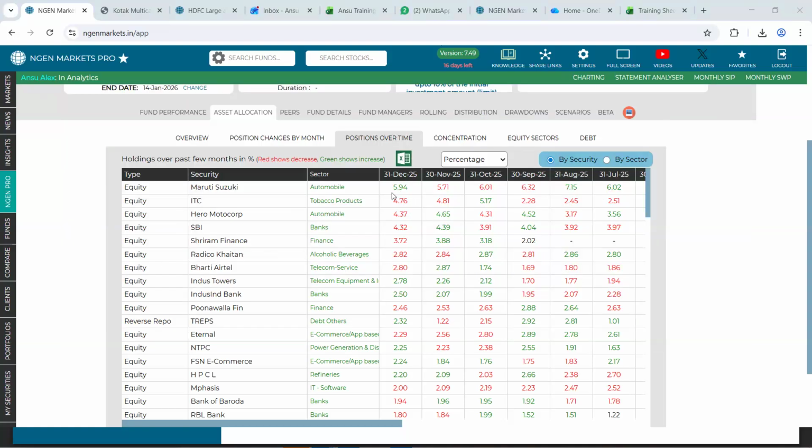Yeah. So from October to November, if you see the allocation, the percentage holding has been reduced, which was 6.01 in the month of October, and has reduced to 5.71. Hence, you see it in red color as I highlighted. If there is any reduction, it will show up in red, and if there is any increase, it will show up in green.